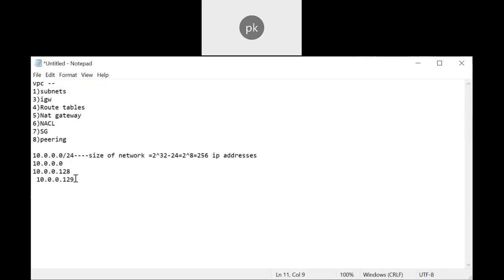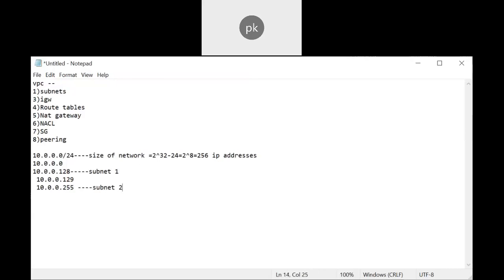Again, the second starts from 129 to 10.0.0.255. This is called a subnet. Let's say 0 to 128 is your subnet 1, and this is your subnet 2. So this is the range or address series of your network.